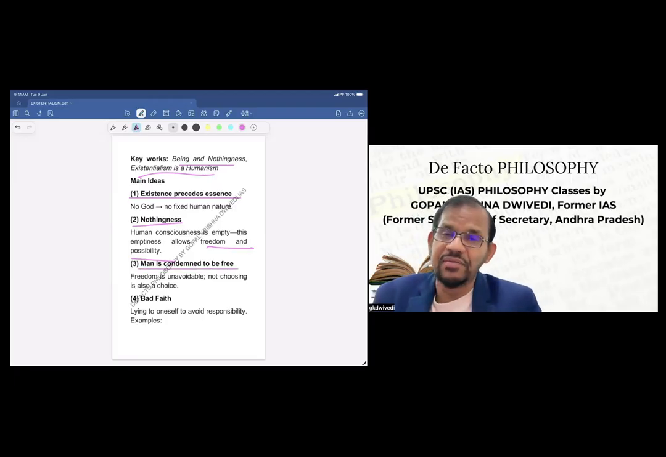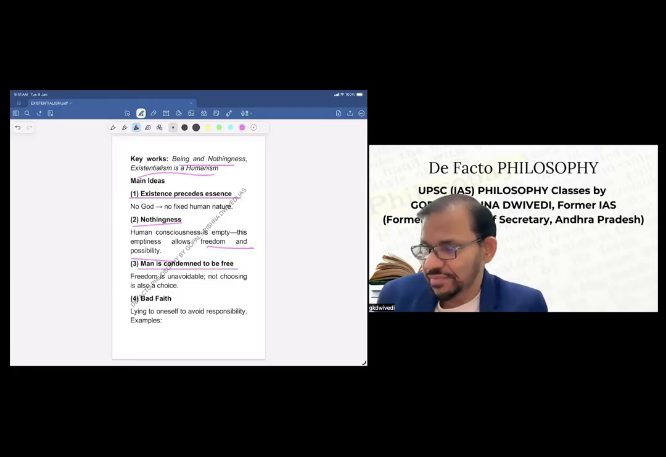This is another important statement given by Sartre. This also comes sometimes for exam, so we should be aware. For example, existence precedes essence comes, man is condemned to be free comes. So what he says is freedom is unavoidable. Even not choosing is also a choice. If somebody, let us say, says that I will not choose anything, for Sartre, that is also a choice. So one is condemned to be free.